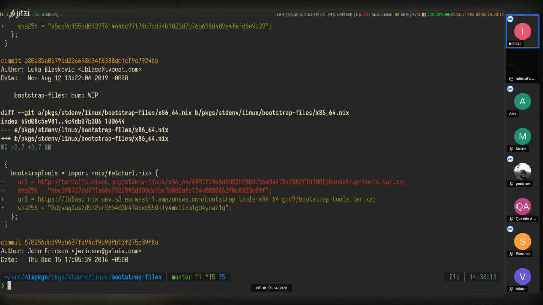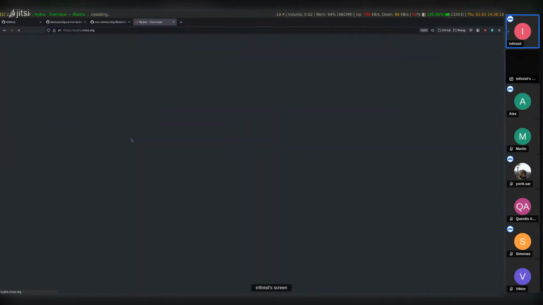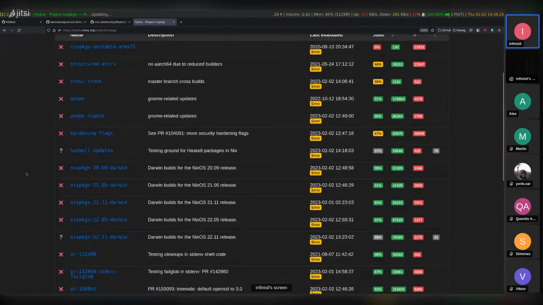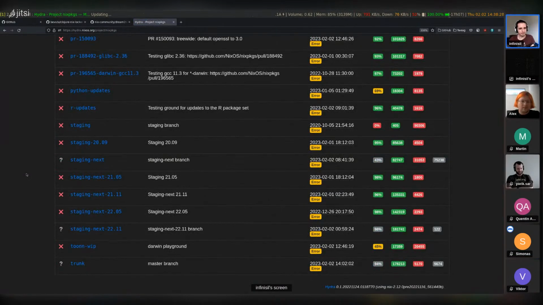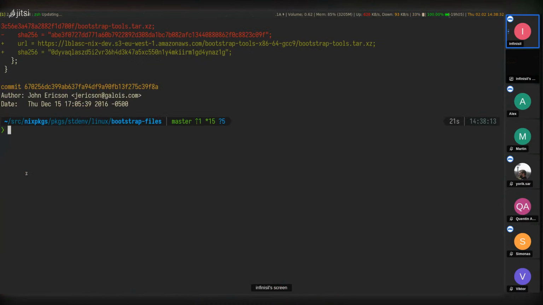Let's also look at Hydra here briefly. Let's see if we can find the bootstrap tools in here. That might be a bit harder to find.